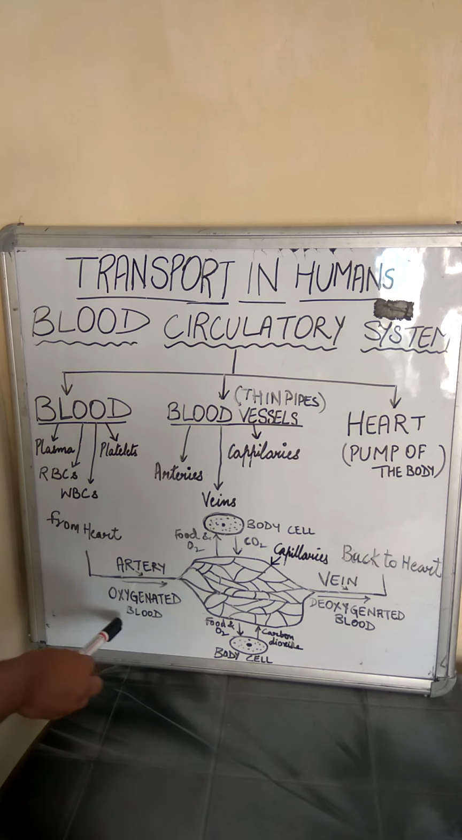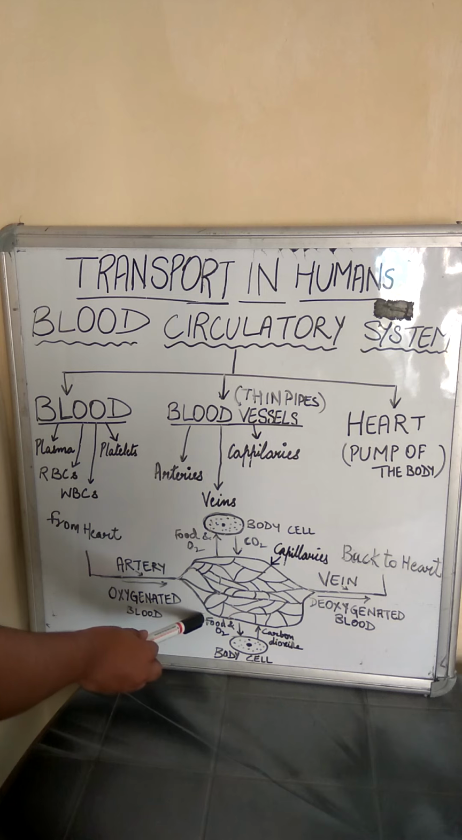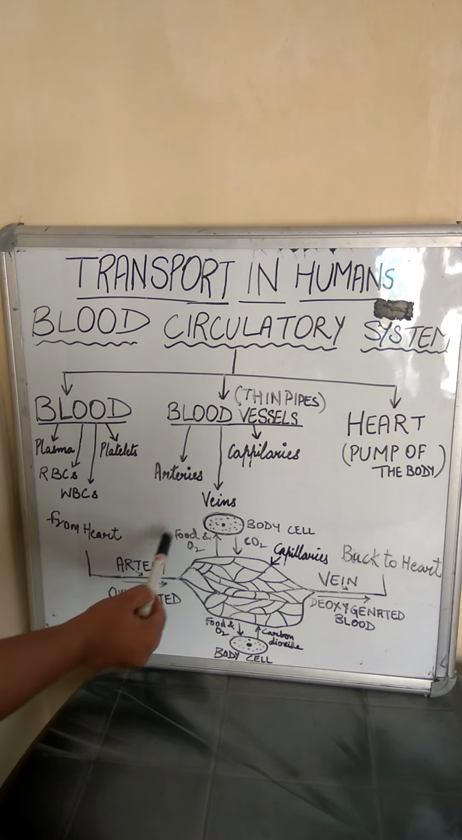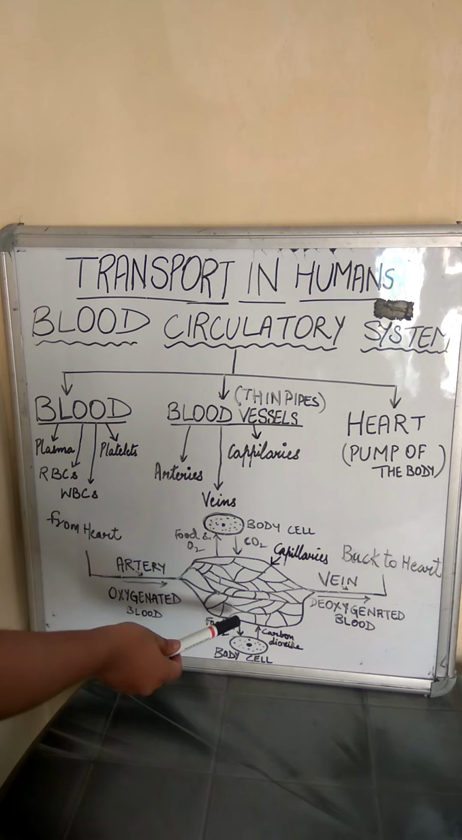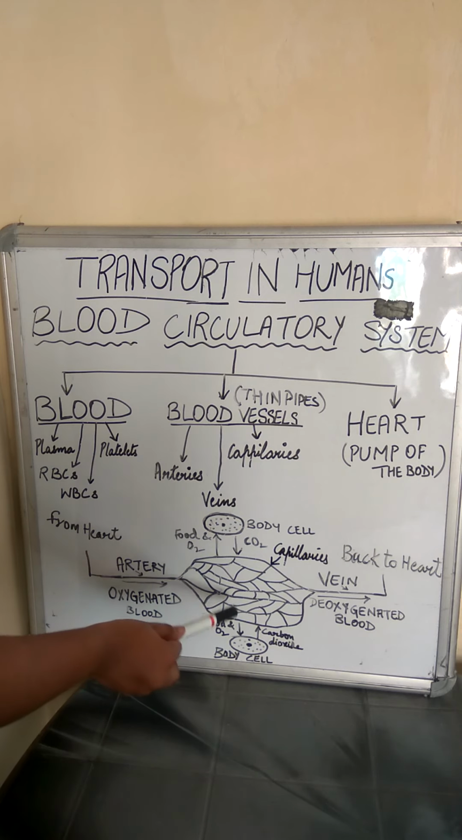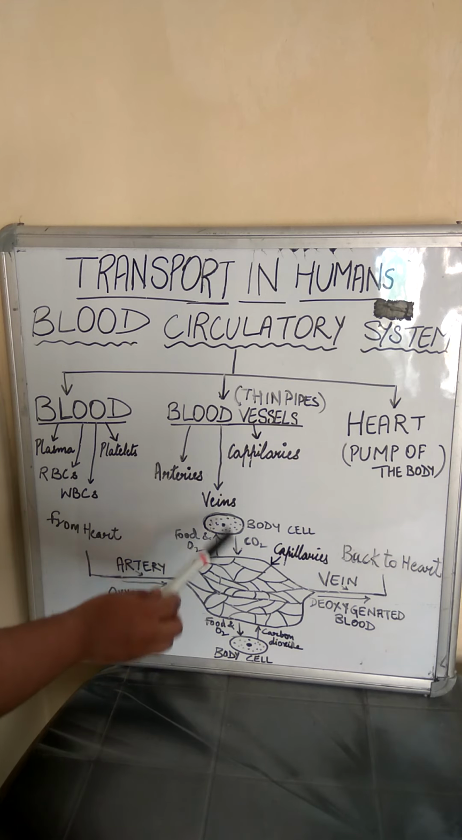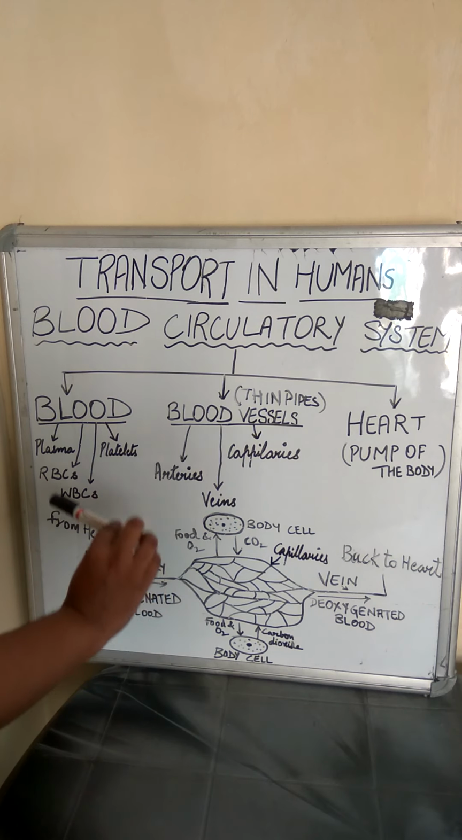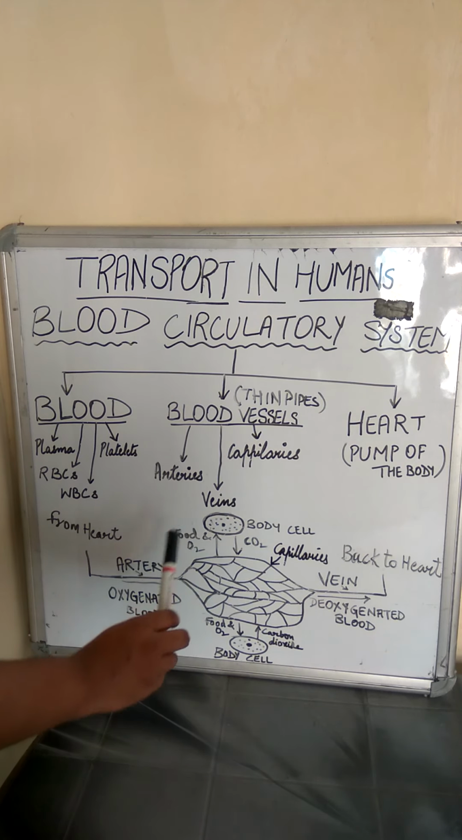Now these arteries carry the oxygenated blood to various organs, and when it reaches the organ, it divides into smaller and smaller vessels which are called capillaries. They split into smaller and smaller vessels so that they can reach every individual cell, and these smaller vessels are very thin. They are just one cell thick, meaning the wall of these smaller vessels is made up of only one layer of cells.